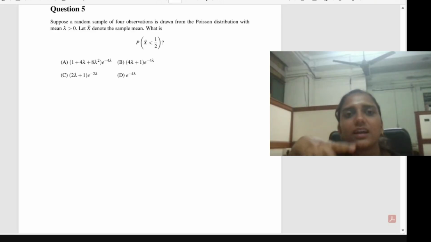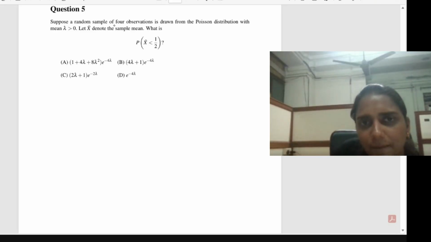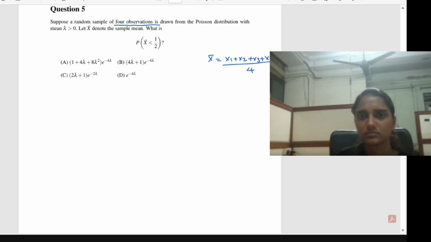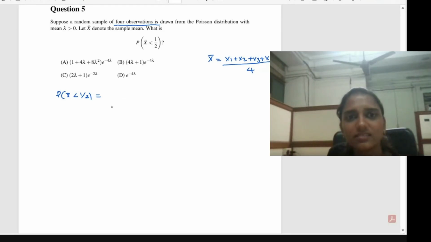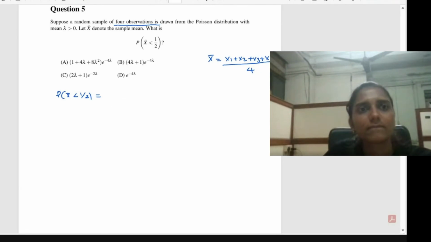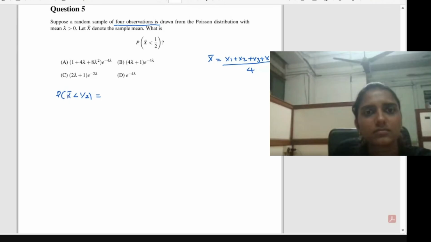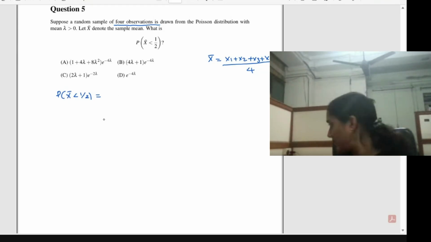It is already mentioned that it is a random sample of 4 observations. So X bar will be equal to what? X1 plus X2 plus X3 plus X4 divided by 4. So how to find the probability of X bar less than 1/2? What is the idea? Can someone say what is the idea to solve this question? What idea can we use to solve this question?